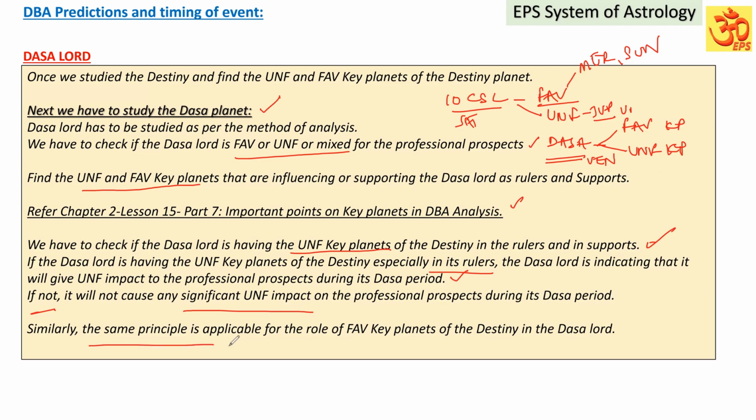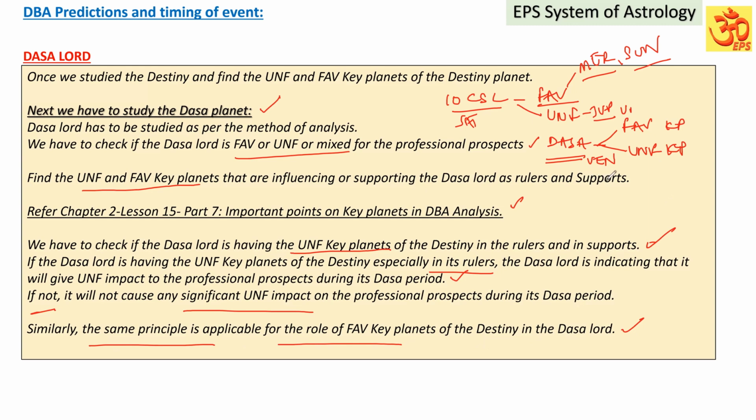I think you are able to understand this one. Similarly, the same principle is applicable for the role of the favorable key planets of the destiny in the Dasa Lord. We have checked the unfavorable key planets. Suppose, as I said, the destiny's favorable key planets are Mercury and Sun, which are making the destiny strongly favorable. Suppose the Dasa Lord also has that Mercury or Sun in its rulers.